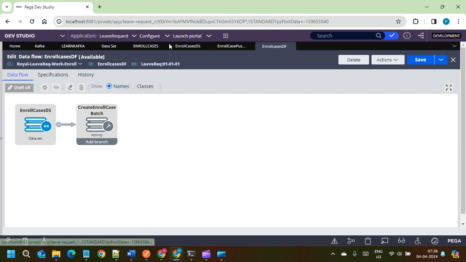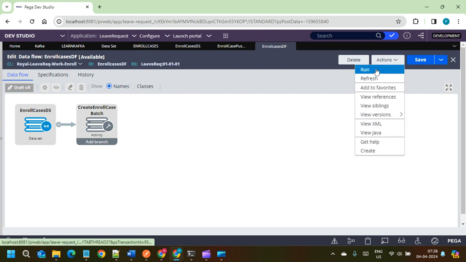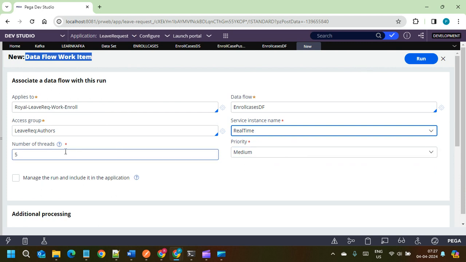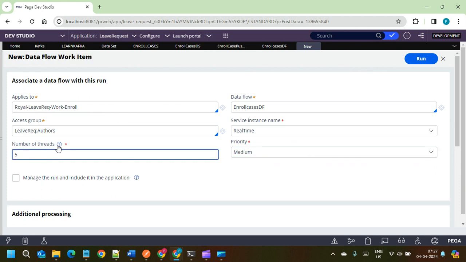Okay, so for that we can either run here. When we click on run, we can configure this data flow to run real time. And how many threads? This threads setting is, like for suppose we have 20 partitions. If we have 5 nodes, we can give the threads like 5, 4, or 20. We can give 4 threads. As in my personal edition, there is one node, one server, I can give 20 threads.